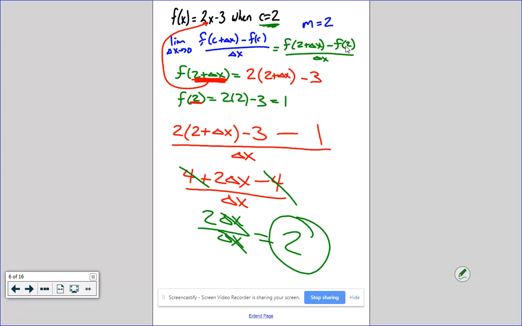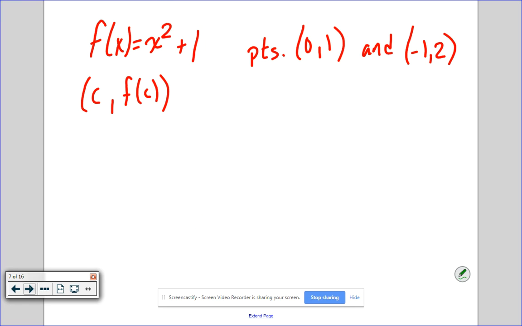Okay. And why can we cancel delta x's at the end? Because there's no addition or subtraction. We got rid of all addition and subtraction, so all that's left here is multiply and divide. At that point, you can cancel if there's no add or subtract. But if there's add or subtract in the problem, you can't cancel. We good? Does that make sense? Ish. For the most part. Yeah. That was not bad.